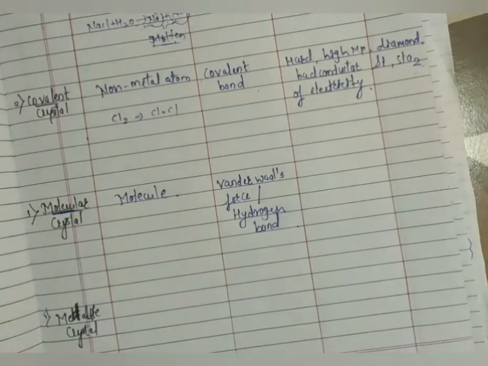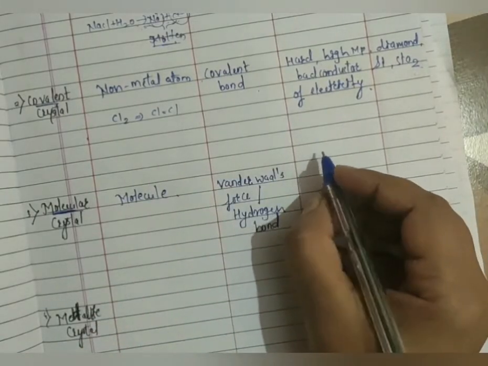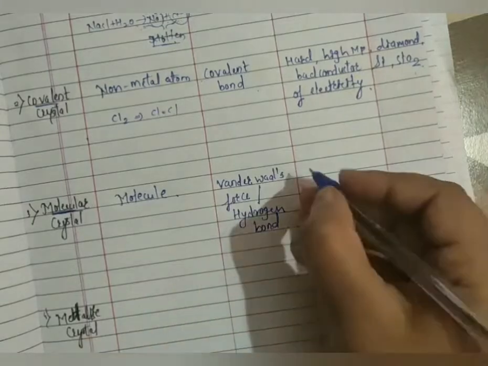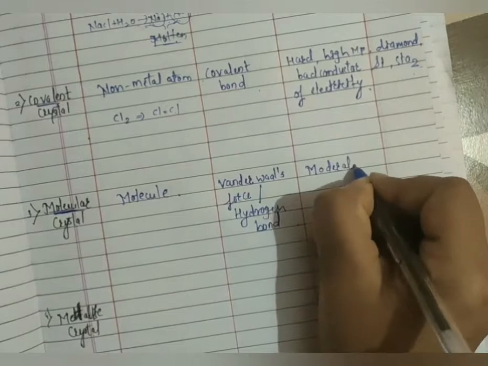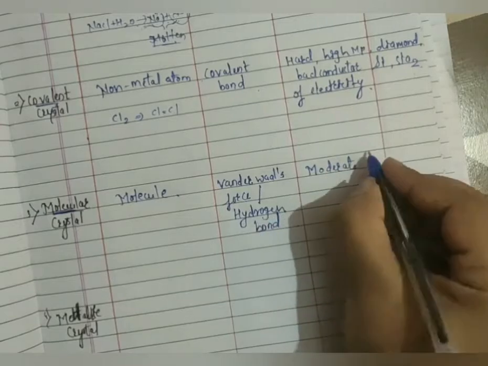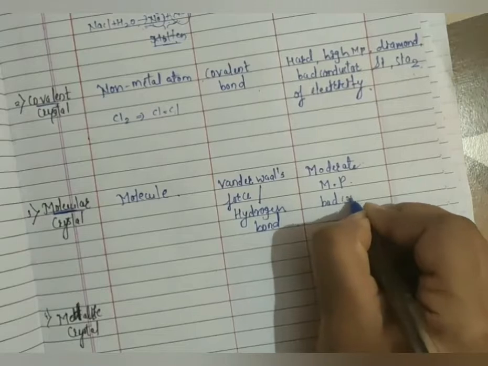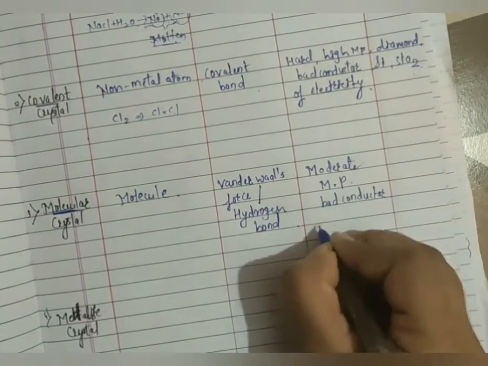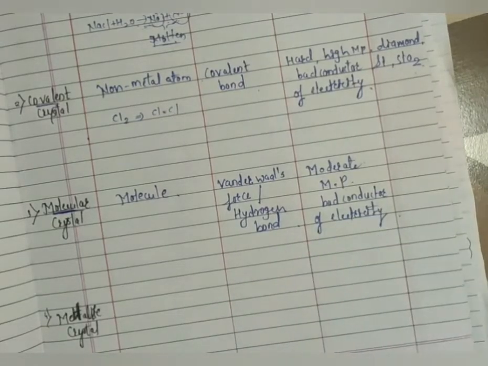Now the properties of the molecular solid. These are some different properties. First, the melting point of the molecular solid will be moderate. It is not high and it is not very low. Moderate temperature means middle temperature; they will melt there. So we can say moderate melting point. Again, they are also bad conductors of electricity.